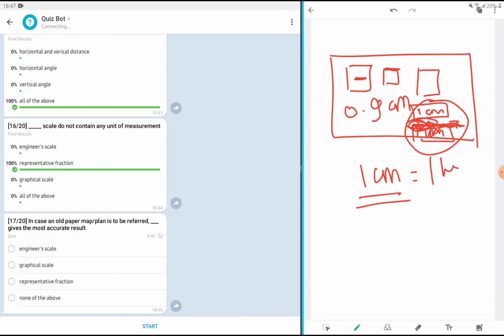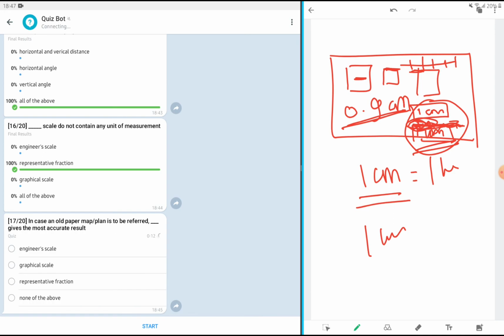Now we will be referring to this small unit as the larger unit on field. 0.9 centimeter will be considered as 1 kilometer on field. That's why the scale has gone wrong. But when it is printed as a line with division on the plan, on the map, we will be referring to this specific shrunk scale. Therefore graphical scale is the one which can give the most accurate result.